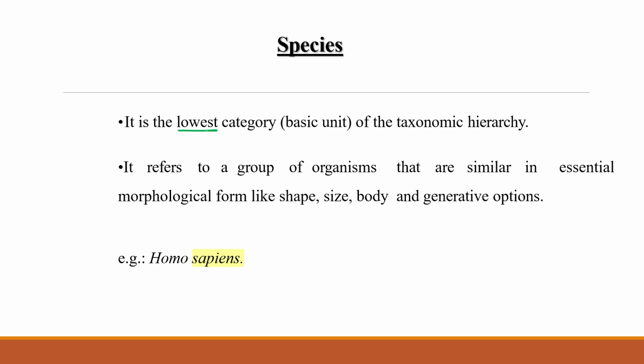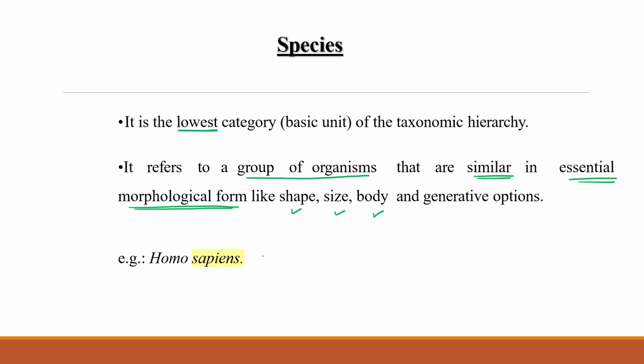Now, the lowest category is species, as we just discussed. This is the lowest category or basic unit of any taxonomic hierarchy. What does species mean? It refers to a group of organisms that are similar in essential morphological forms, like shape, size, body type and reproductive features. A very good example is Homo sapiens.